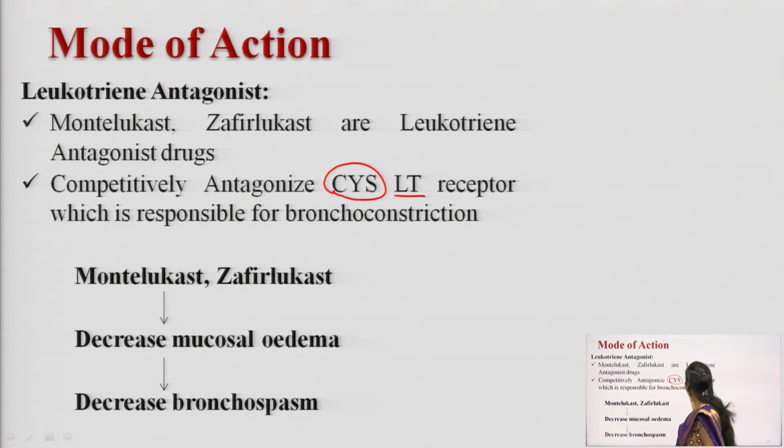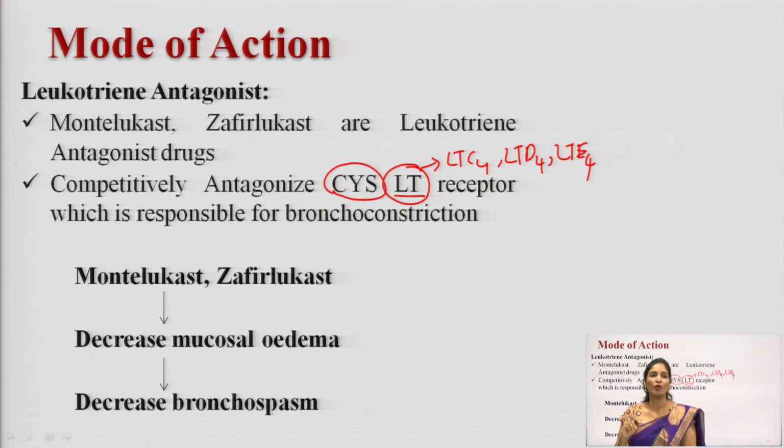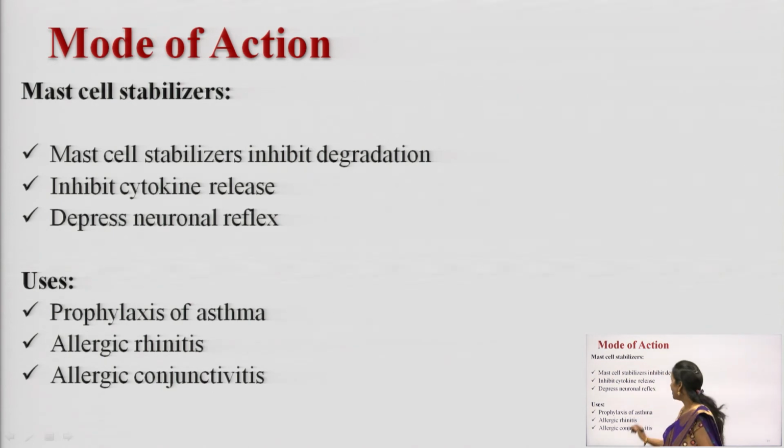Okay, which types of leukotrienes are responsible for bronchial constriction? Especially leukotriene C4, leukotriene D4 and leukotriene E4. All these are the types of leukotrienes responsible for bronchial constriction. So, Montelukast and Zafirlukast, the leukotriene antagonists, will decrease the mucosal edema, and finally decrease the bronchial spasm.